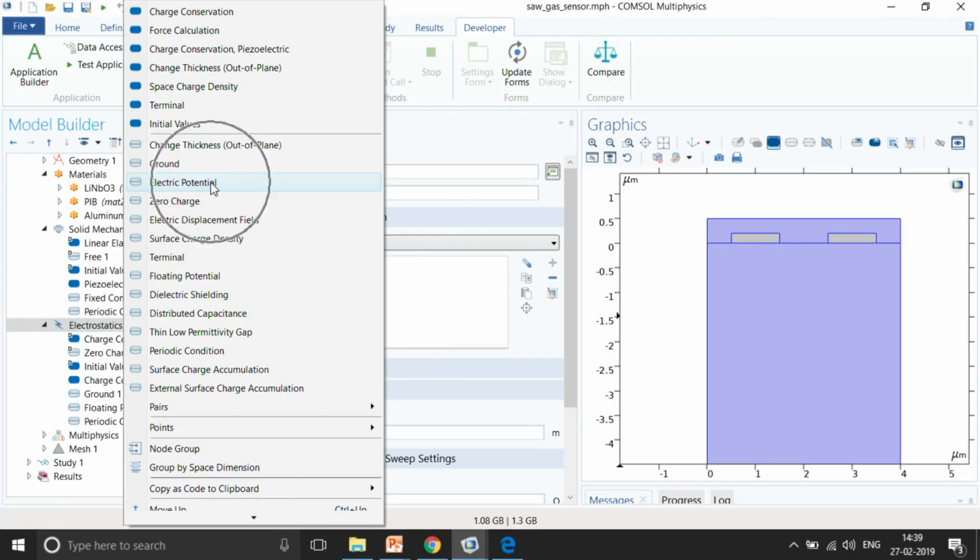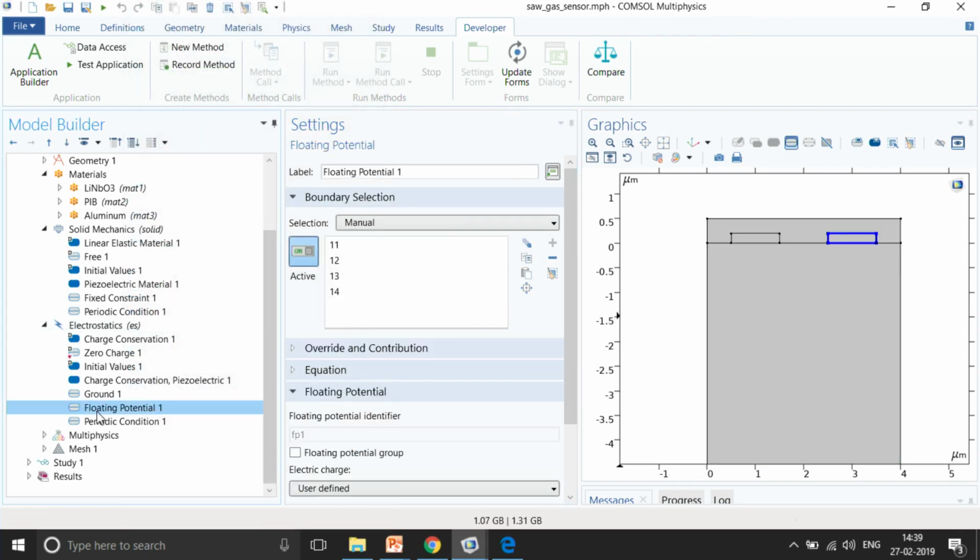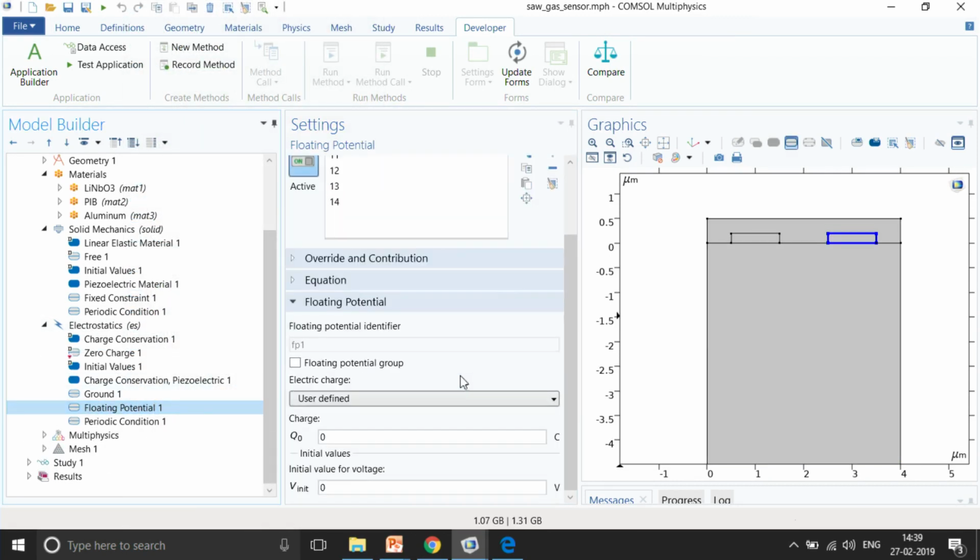To gather the voltage back, I am using something known as floating potential. This is very important. If you want to give the voltage, you can use the electric potential boundary condition or a terminal boundary condition to give the potential, to give a particular current. But if you want to withdraw a particular voltage, you need to use a floating potential boundary condition. This is very important.